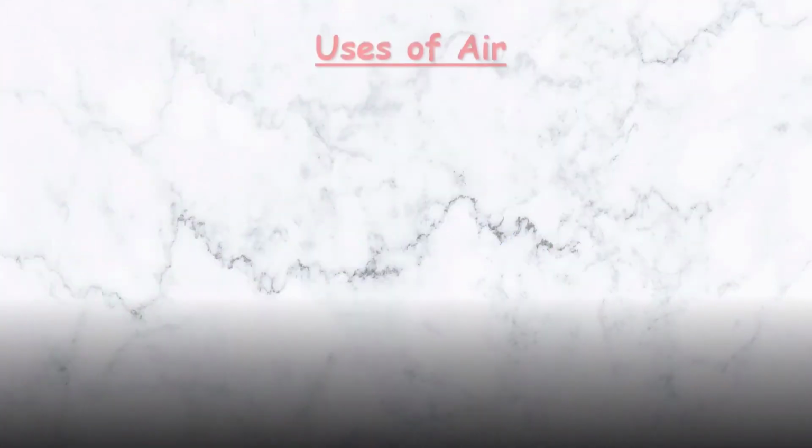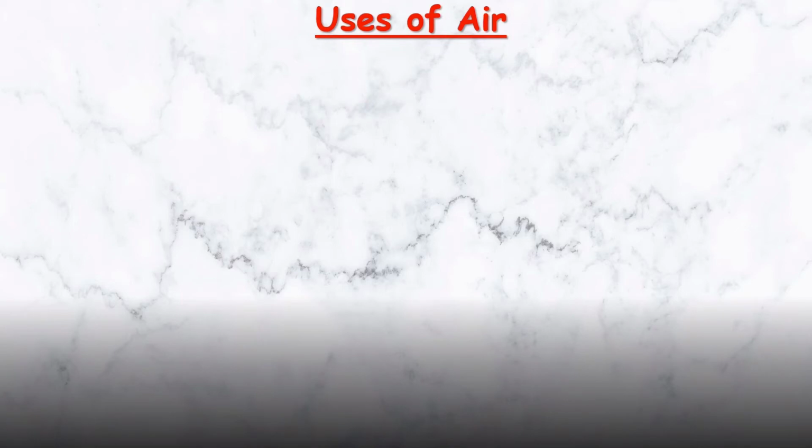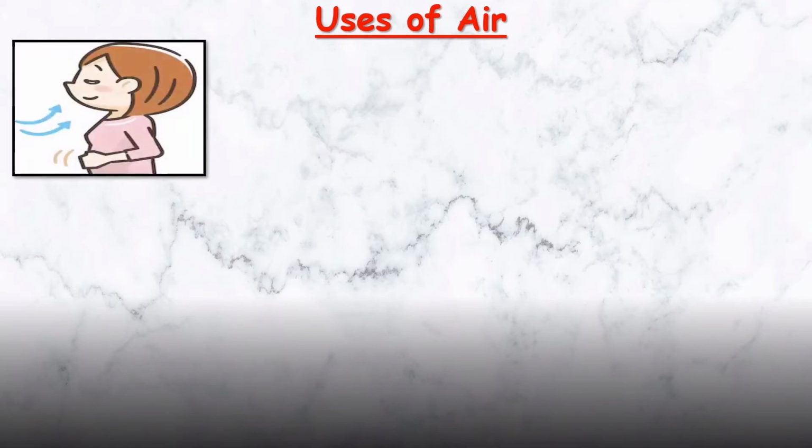So our first topic is uses of air. So children, do you know what is air? Air हवा को बोलते हैं. हवा, air. The first use of air is for breathing. हम सांस लेते हैं तो उसके लिए हमें air की ज़रूरत होती है. For breathing.